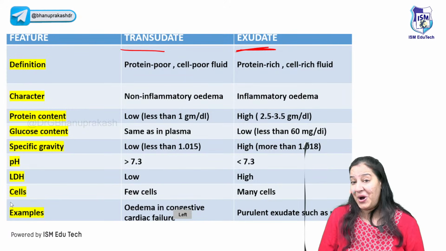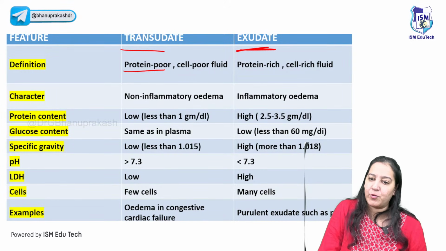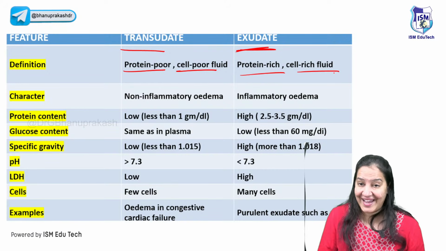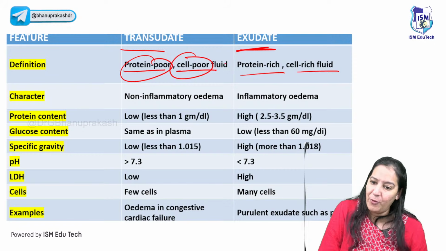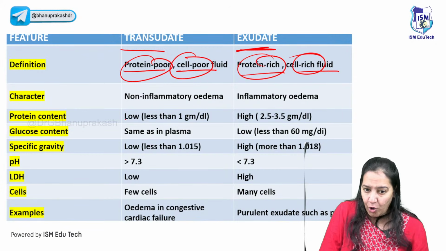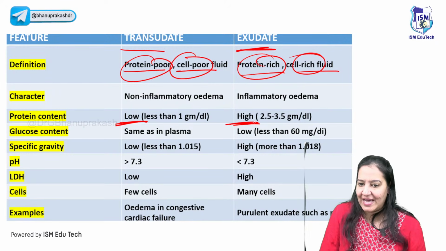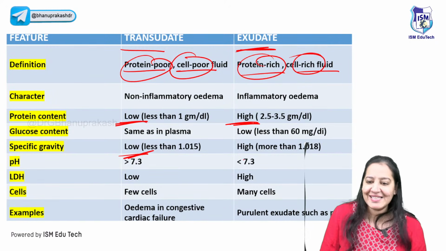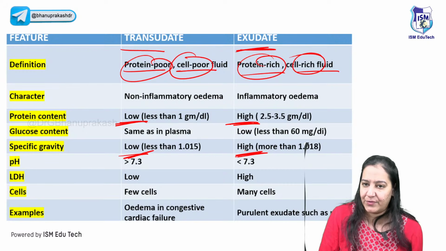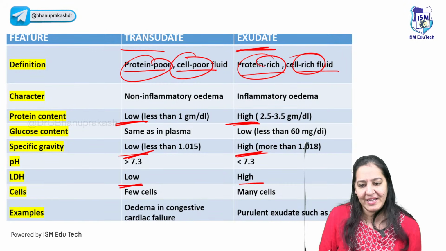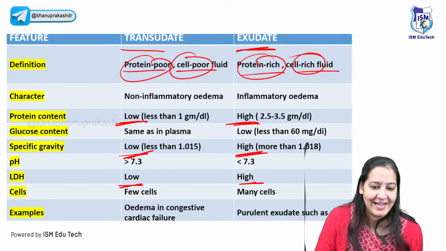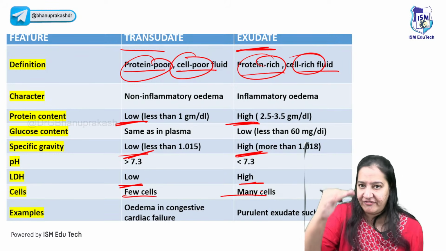Now you will never forget. So transudate is protein poor, cell poor. Exudate is protein rich, cell rich. Have any doubt? I guess you don't have any doubt. Since transudate has low protein and exudate has high protein, specific gravity is less in one and high in the other, because one has low cells and the other has high cells. Right. LDH is low in transudate and high in exudate, because LDH corresponds to the cells. If you have more cells, more LDH. Fewer cells, less LDH. That is all we can understand.